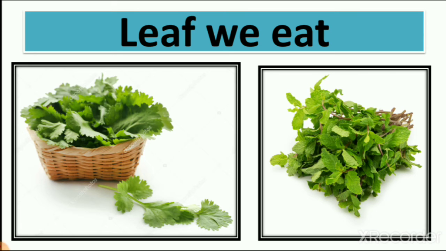We also eat spinach and other leaf like cabbage. Spinach is one of the leaf which we eat in our food, and it is very healthy food because spinach helps to make new blood in our body, because green vegetables help us to grow immunity power in our body. So when your mother tells you to eat green vegetables, you have to eat green vegetables, right? Nowadays you need to grow your immunity power, so that's why we have to eat green leaf.